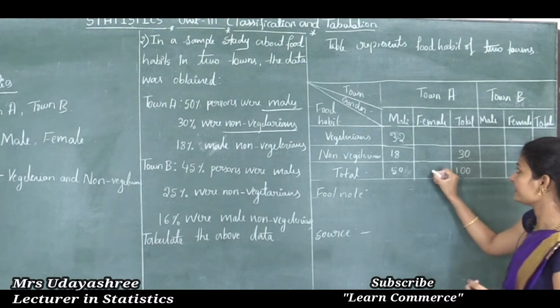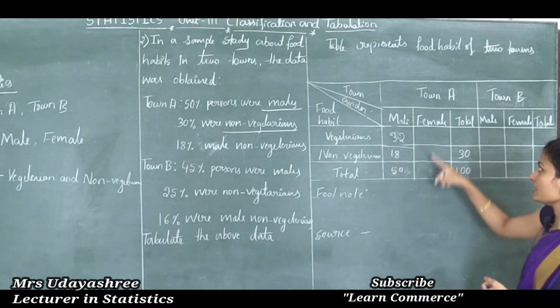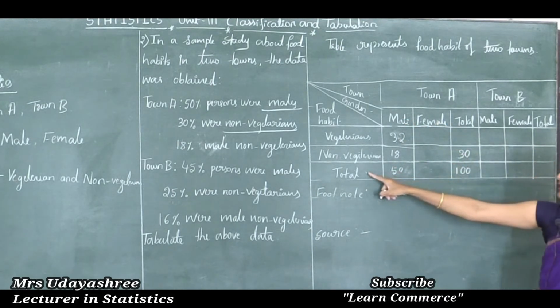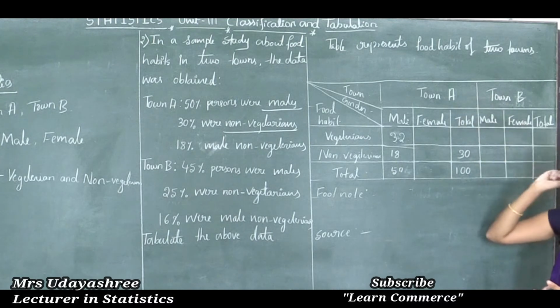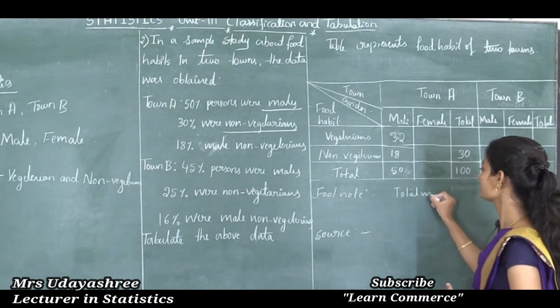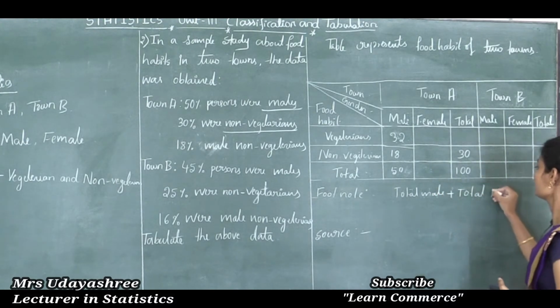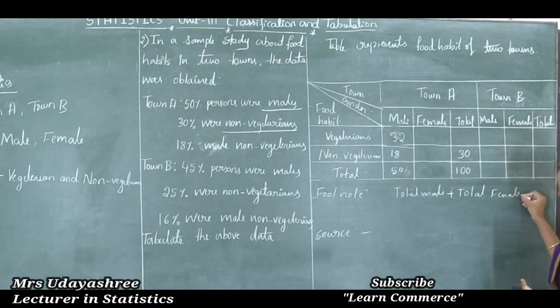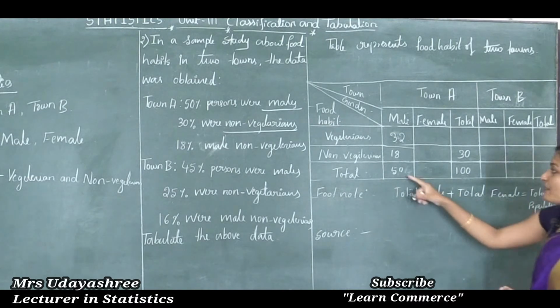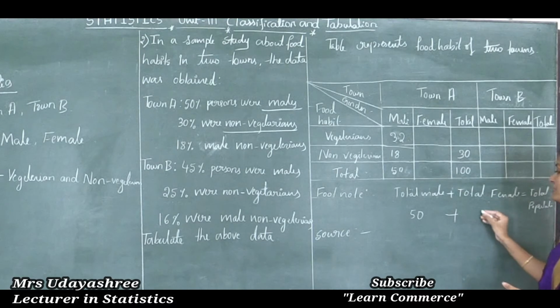This cell indicates: the total number of males plus the total number of females is equal to the total population in town A. So what does it mean, students? Total number of males plus total number of females is equal to the total population. The total number of males is 50, plus the total number of females we need to find.